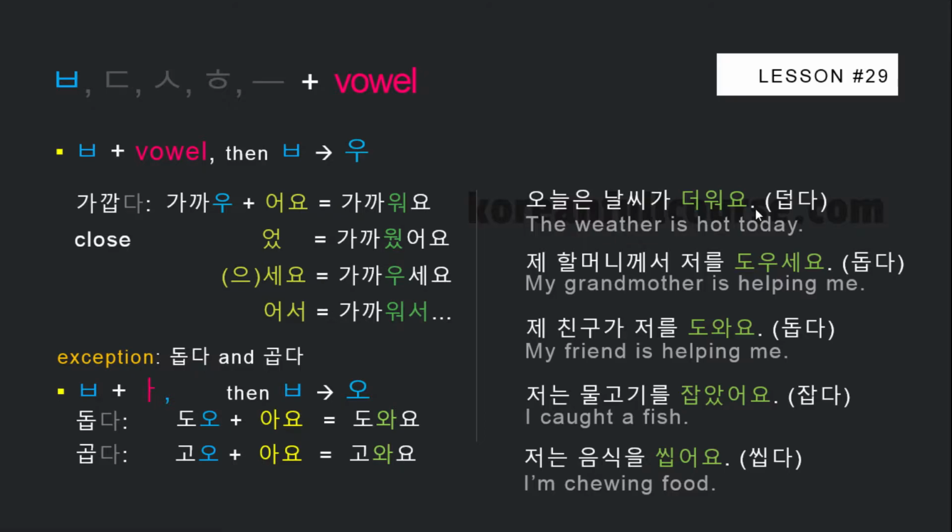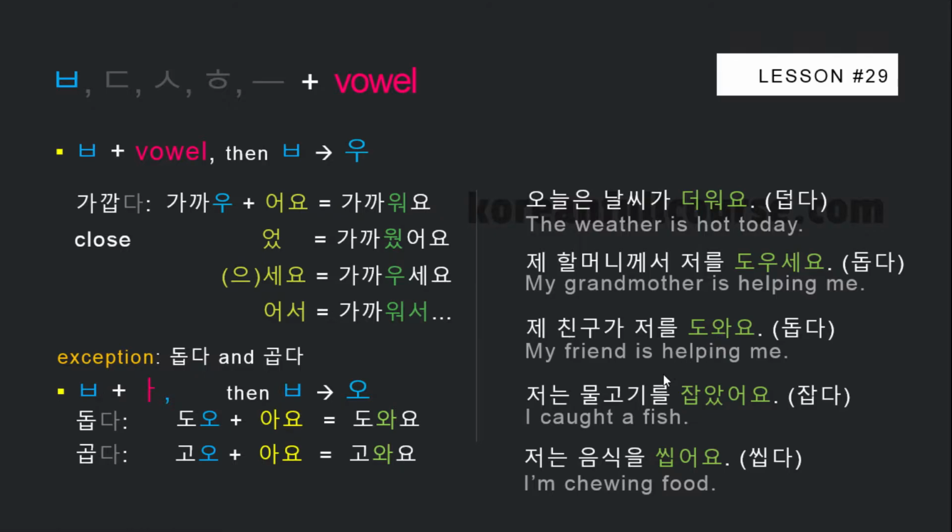오늘은 날씨가 더워요. The weather is hot today. 제 할머니께서 저를 도우세요. My grandmother is helping me. 제 친구가 저를 도와요. My friend is helping me. Here, 비읍 is changed to 우 because it is followed by a vowel which is not 아. I use an honorific particle 이세요 to show respect to grandmother. And here, 비읍 is changed to 오 because it's followed by 아.